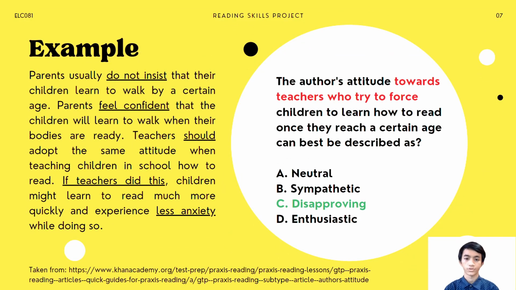Given a question, the author's attitude towards teachers who try to force children to learn how to read once they reach a certain age can best be described as disapproving. Yes, the author disapproves of teachers who force their students to read at a certain age. Neutral? No. The author indicated a clear opinion, not a neutral stance, which is urging the teachers. Sympathetic? No. The author does not sympathize with the teachers. Enthusiastic? No. The author has a negative attitude towards forcing students to read.